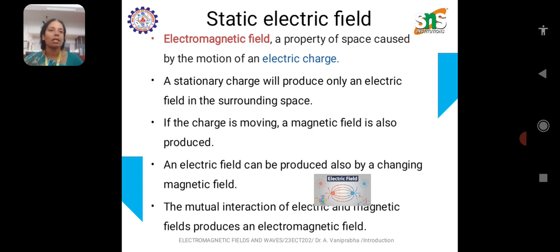Electromagnetic field is a property of space caused by the motion of electric charges. A stationary charge will produce only an electric field in the surrounding space. If the charge is moving, a magnetic field is also produced. We all know the moving element creates magnetic field. An electric field can be produced also by a changing magnetic field. The mutual interaction of electric field and magnetic field produces an electromagnetic field.